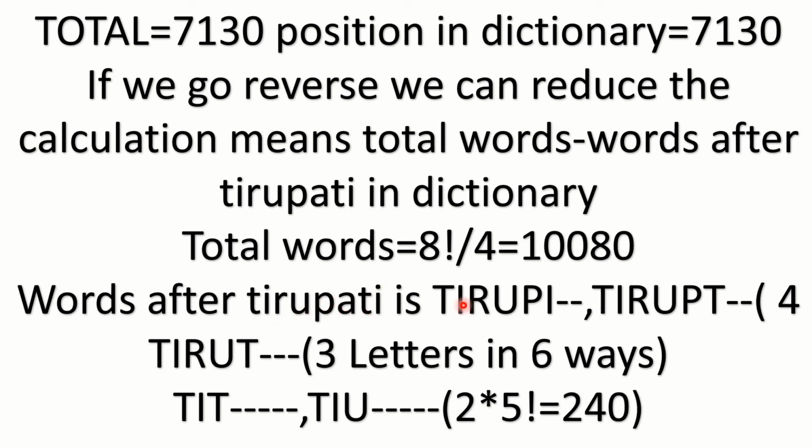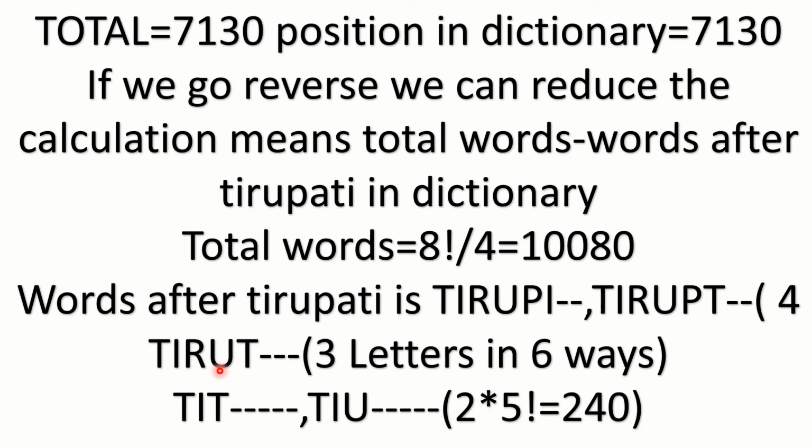After the A, with I you can form two words. After the I, fixing the T, you can form two words. Here two words, here two words, so total four words. After the P, in alphabetical order, you get T. TIRUT. So three letters are there, and you can form them in six ways.